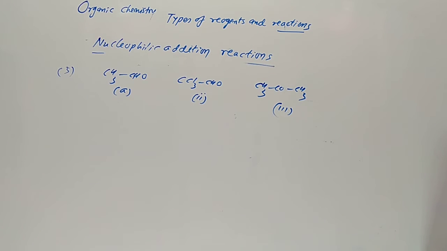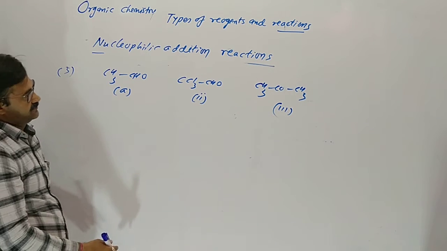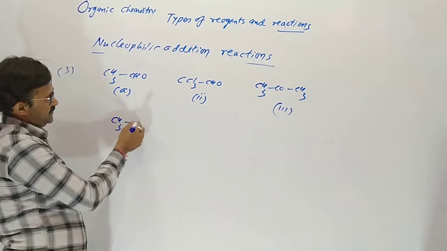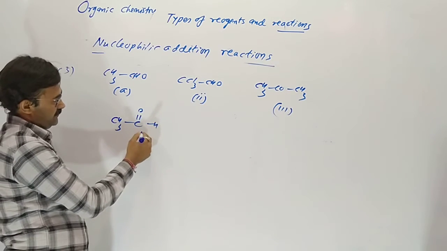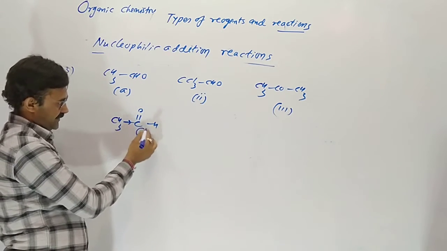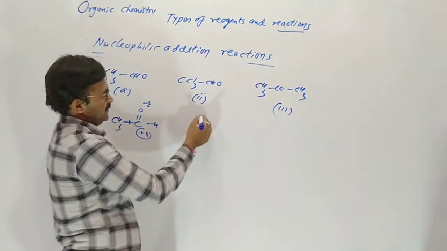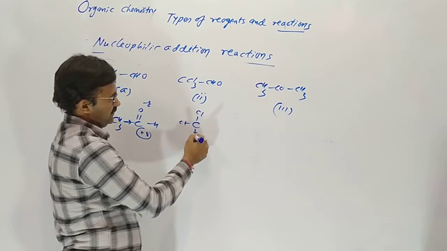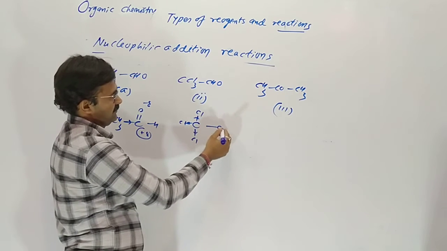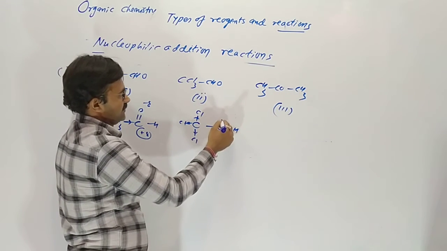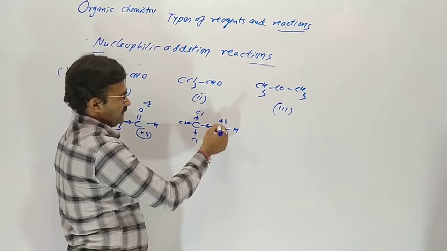Tell me, which one is more reactive? Here the CH3 group, we know, is a donor. It decreases the positive charge of this carbon. Here CCl3 is a withdrawer. So the positive charge here is more.